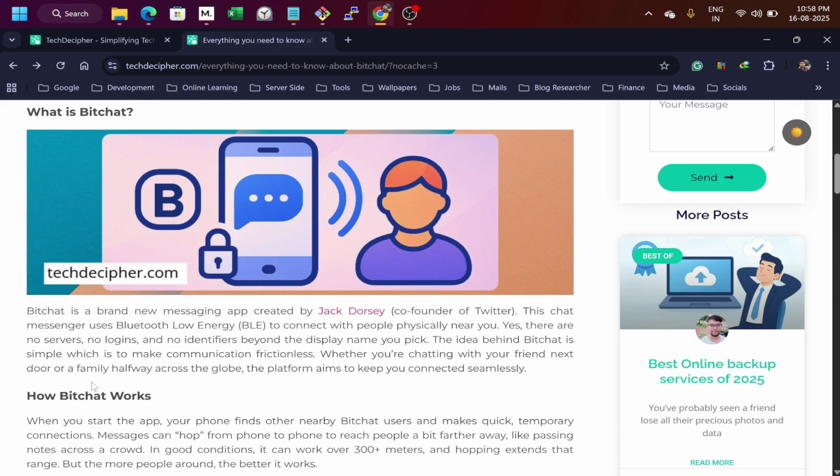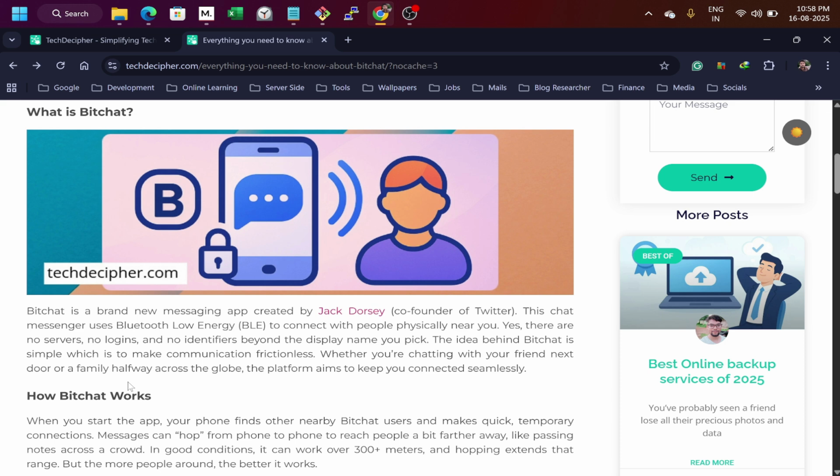So, what is Bitchat? Bitchat is basically a messaging app created by Jack Dorsey, a co-founder of Twitter, also called X. This Bitchat app is a messaging app that works online and offline both. You can use it at events, in remote areas, or even during network outages.